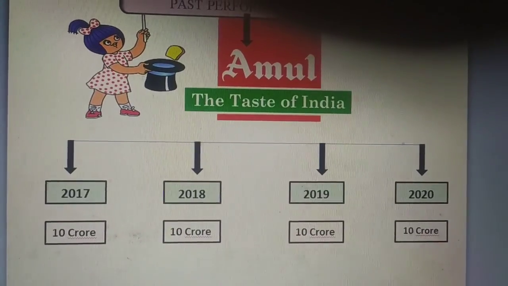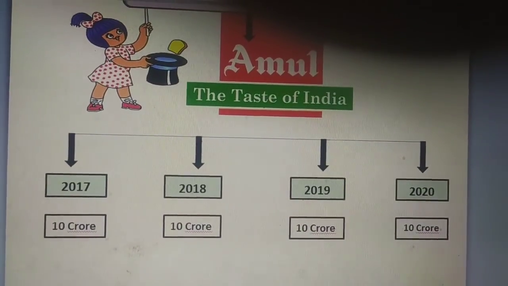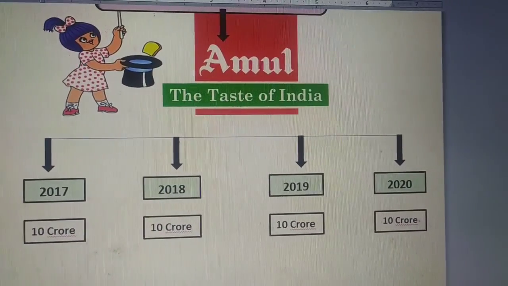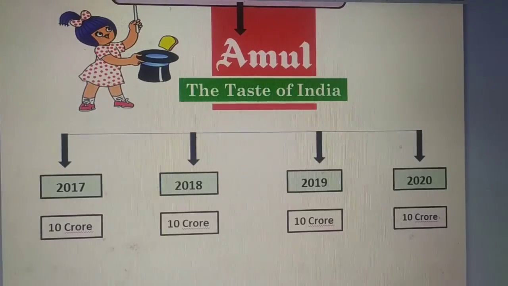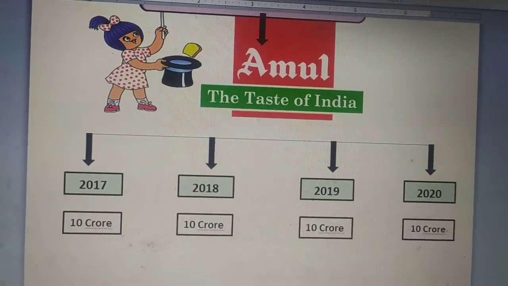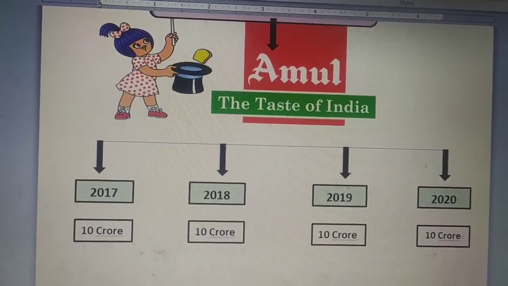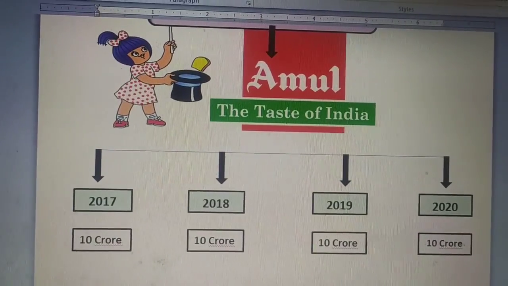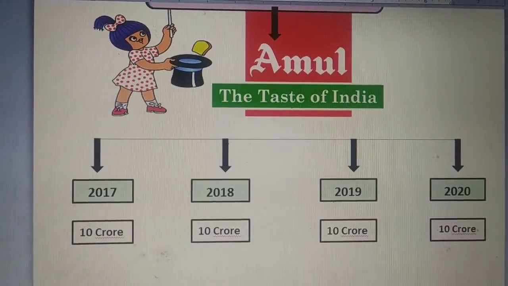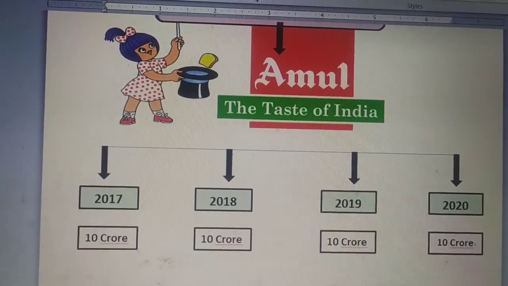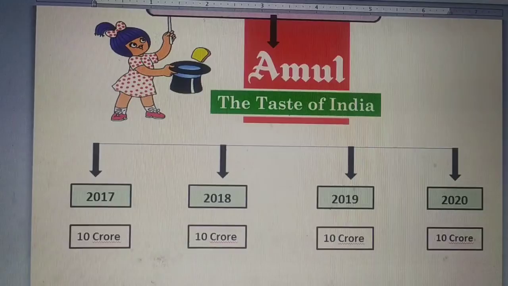If someone asks them to sell their industry, will they sell? What do you think? No. Why would they sell? Because they are earning a good amount of profit. The performance is really good. In future also, they will earn profit in this manner. But can we say that for the whole life they will earn profit only? Though in the coming few years they will earn, we can't be so sure that even after 20 years or 30 years, they will be earning the same amount of profit or more. No, we just can't say that.